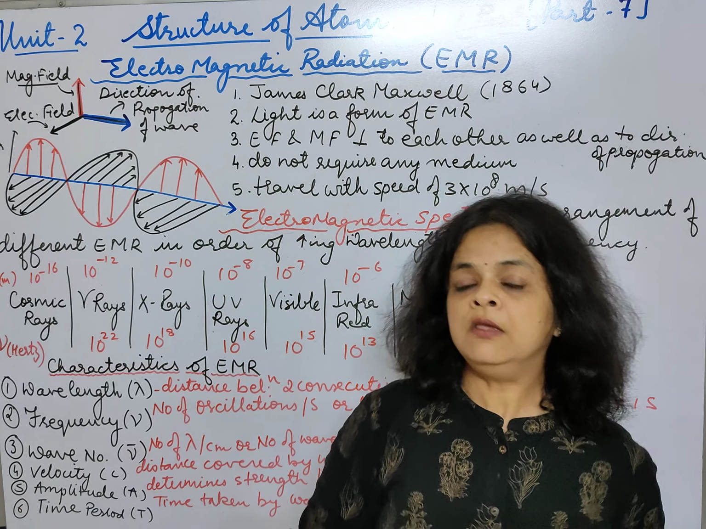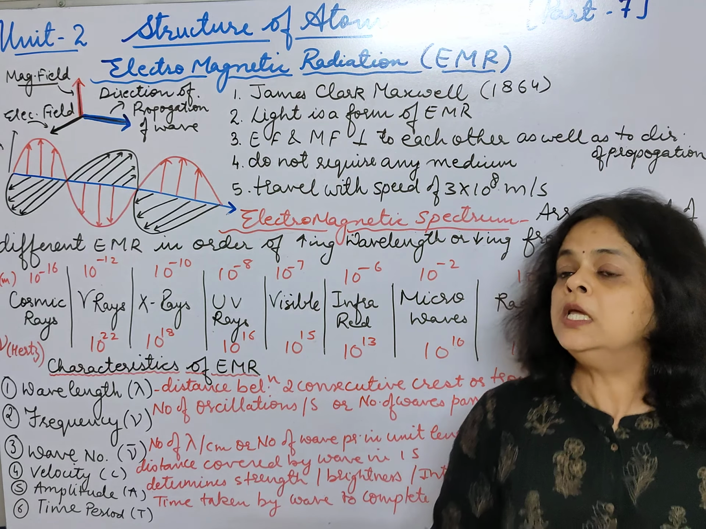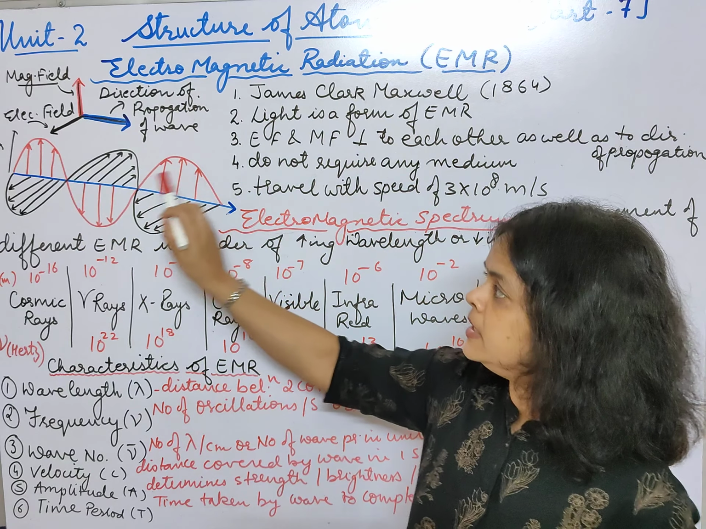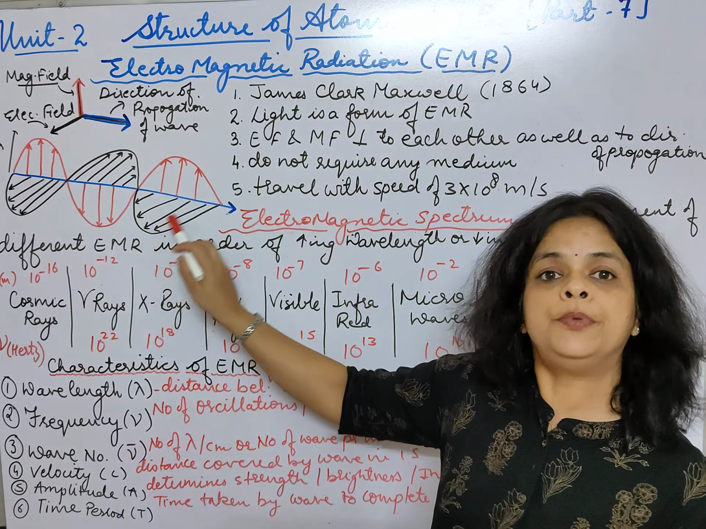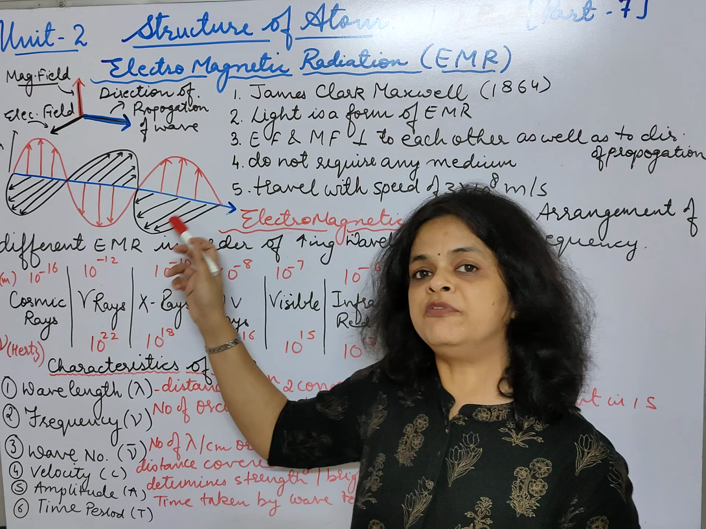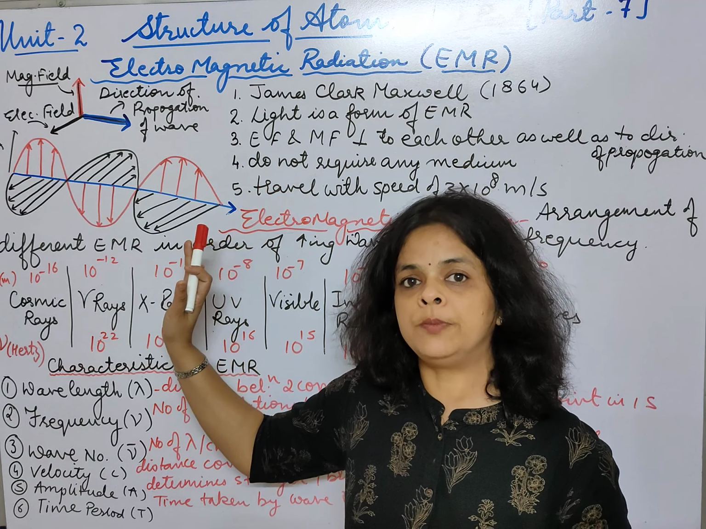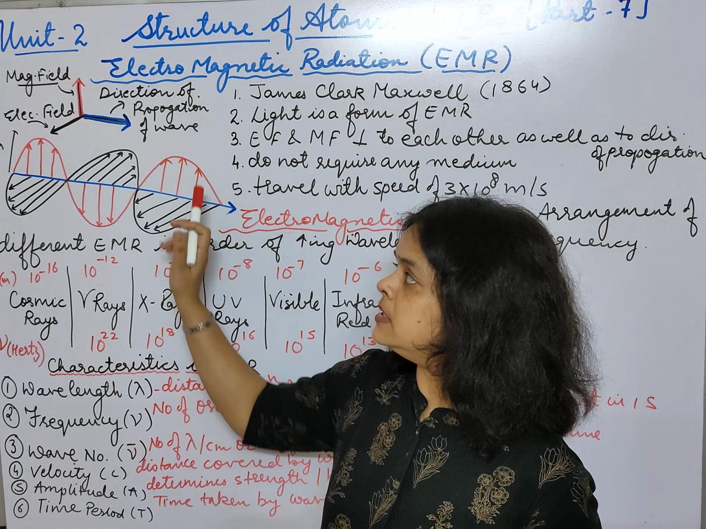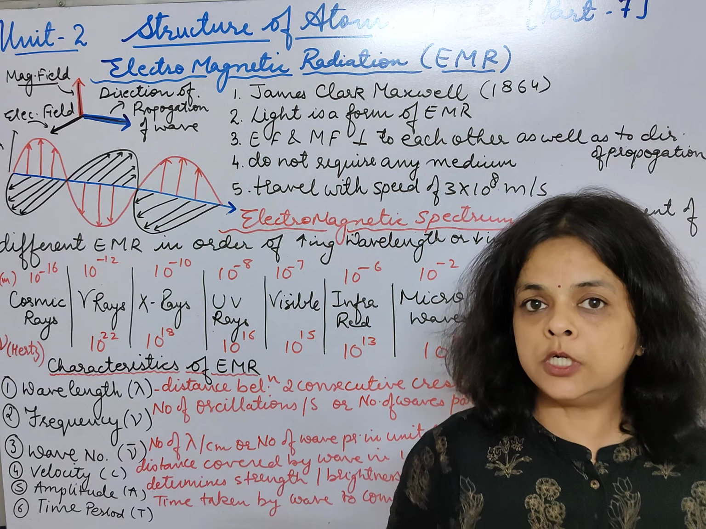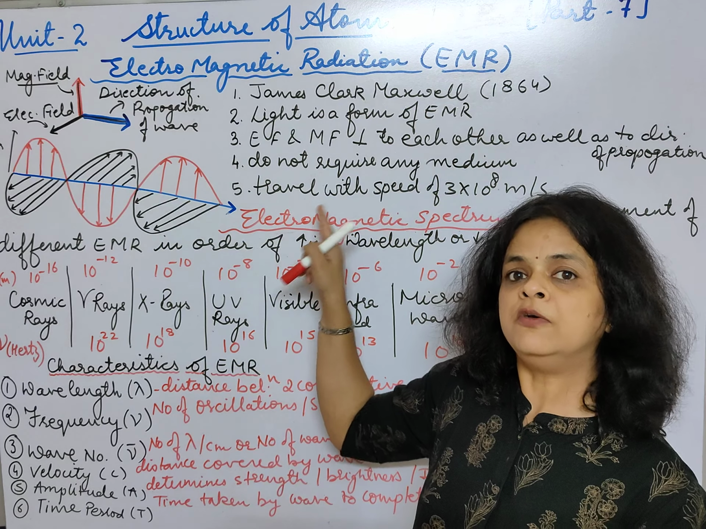So what we are saying is, whenever a charged particle moves under acceleration, alternating magnetic and electric fields are produced and transmitted, and they pass in the form of waves. This is called electromagnetic waves or electromagnetic radiations. In this, the electric field and magnetic field are mutually perpendicular to each other as well as to the direction of propagation of the wave.